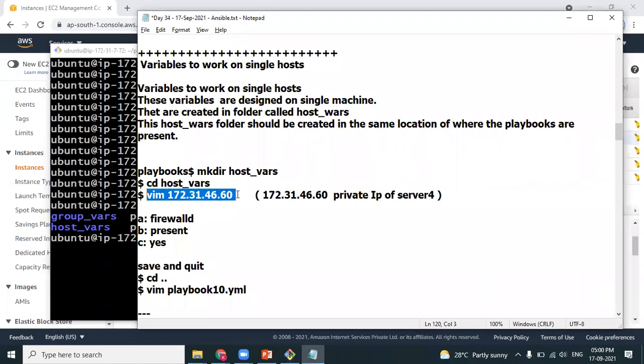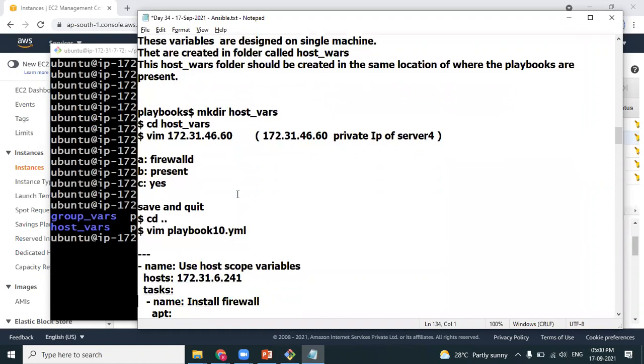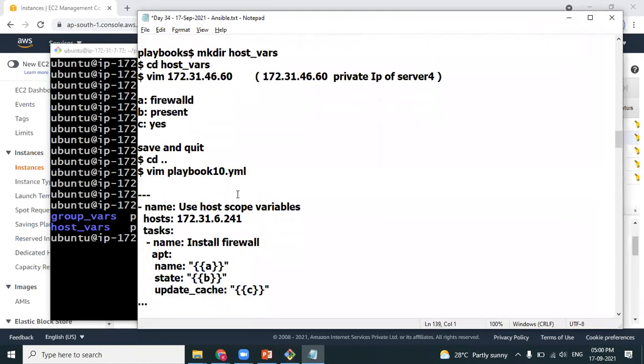I already have created a file with variables. So let's create a playbook. Here, for the host, I want to configure only one machine. Host can be all, if you want to configure all the machines, or host can be a group, if you want to configure a group of machines. If you want to run a playbook on a specific machine, you have to mention the IP address. If you mention the IP address, we don't have to create any file, right? The file has already been created and it picks up that. So matching happens using the IP address only, right? Yes.